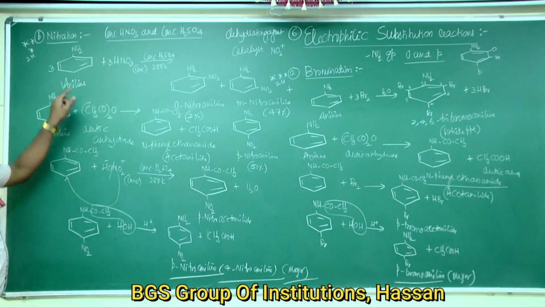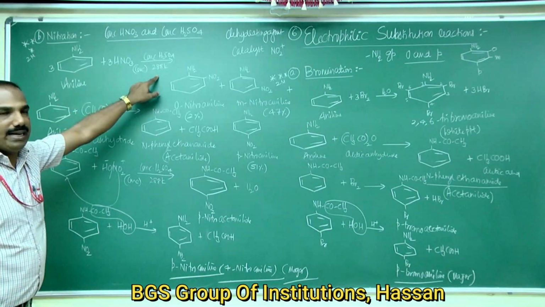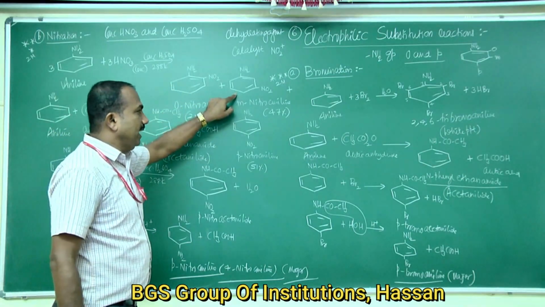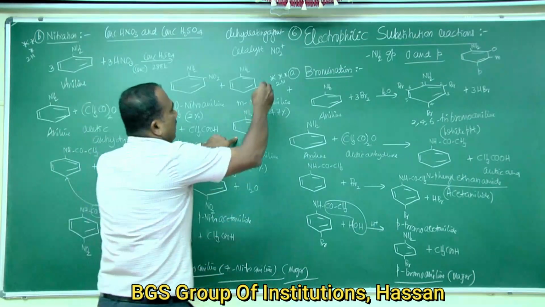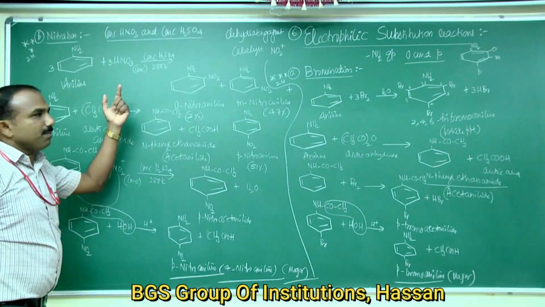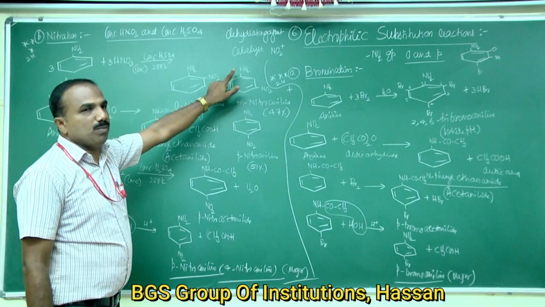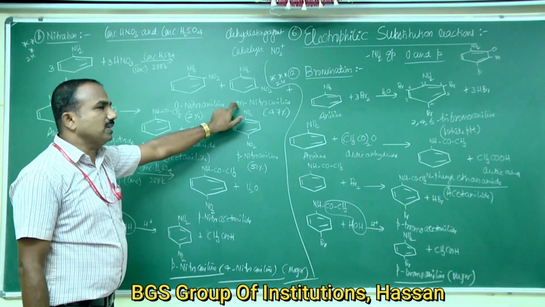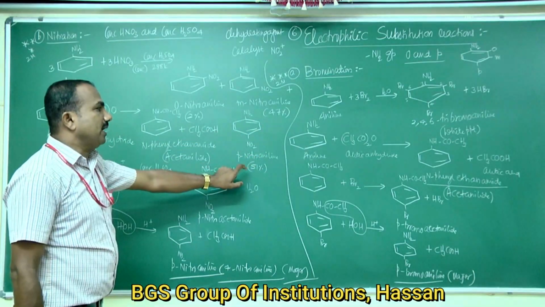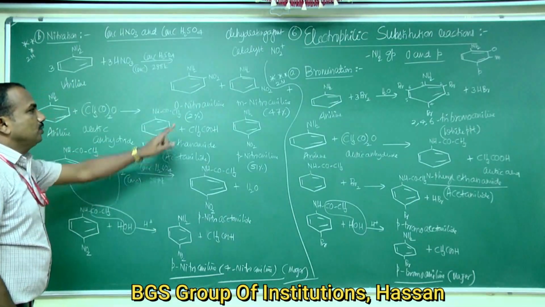So this is the reaction. Aniline on treating with concentrated nitric acid at a temperature of 288 Kelvin gives three products: ortho nitroaniline, meta nitroaniline and para-nitroaniline. Because aniline on protonation forms the anilinium ion, which is meta-directing, some amount of meta product is formed. Meta is 47%, para-nitroaniline is the major product at 51%, and ortho nitroaniline is 2%.